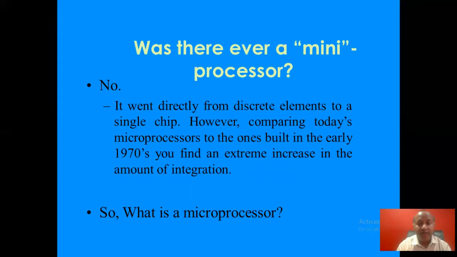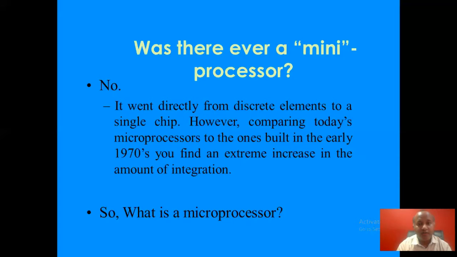So, was there ever a mini processor also? No. It went directly from discrete elements to a single chip. However, comparing today's microprocessors to the ones built in the early 1970s, you find an extreme increase in the amount of integration. Integration means adding a number of components on a single chip. So nowadays, a large amount of components are integrated on a single silicon chip.